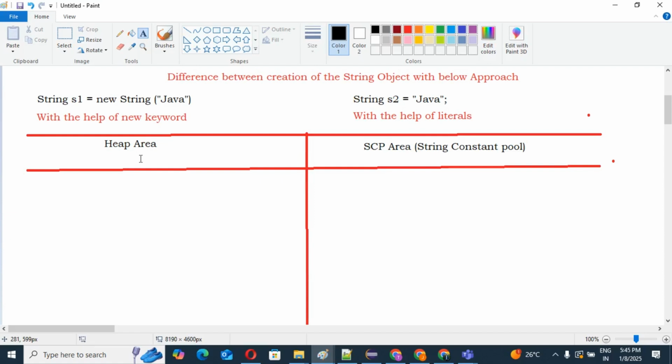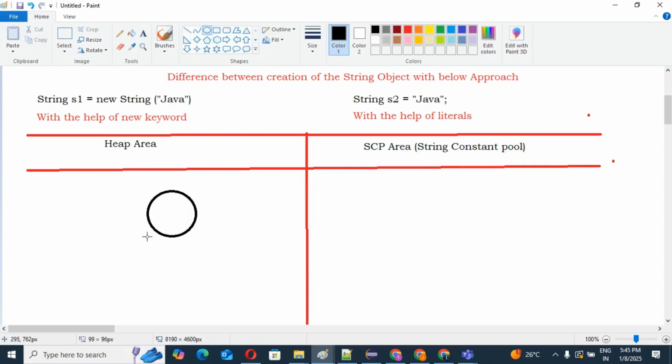Now I am going to explain. Please be concentrated first. Guys see, if you create the object with the help of the new keyword, then in the heap area one object will be created.